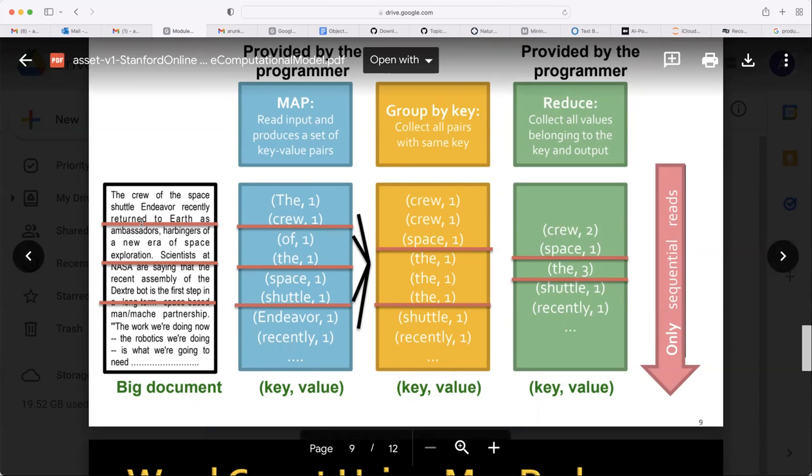Sequence means what? Continuous elements, right? So 5-word sequence means what here? What is the first 5-word sequence in this? The crew of the space. 5 words are there in the first line itself. Count, no: the crew of the space. How many words are over? 5. 5 words are over, right?